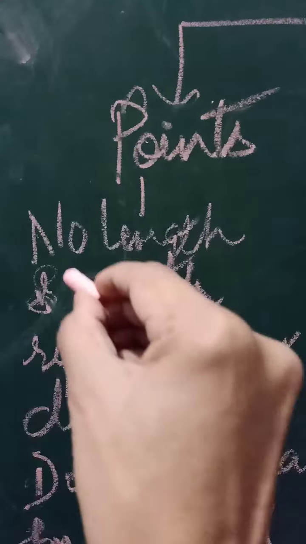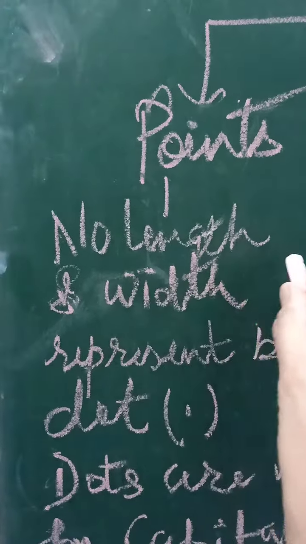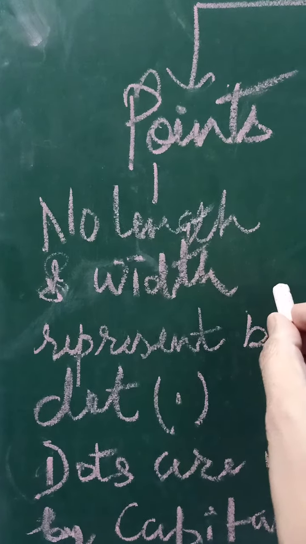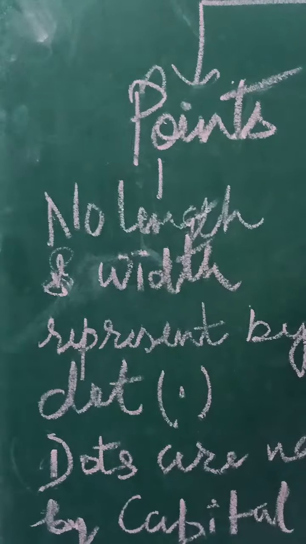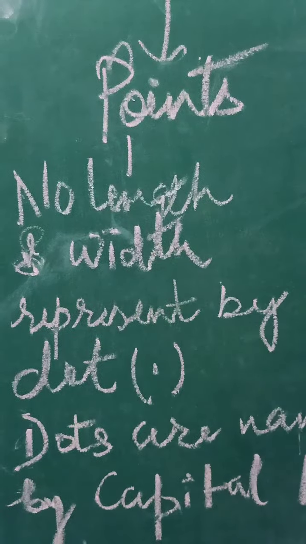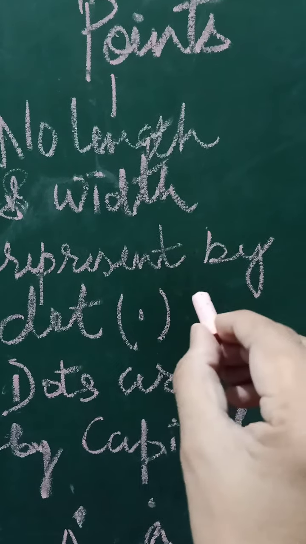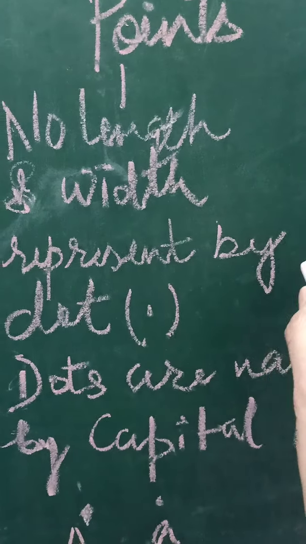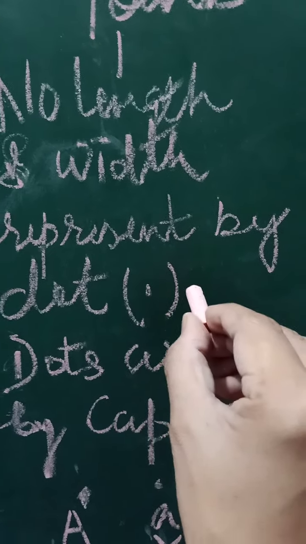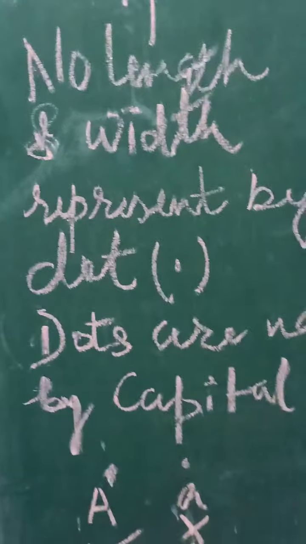A point has no length and no width. No length and no width. न इसकी लंबाई होती है न चौड़ाई होती है. We represent a point by a dot. Simple, a dot.